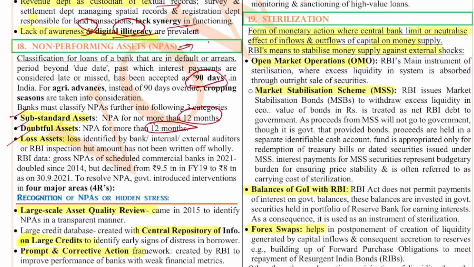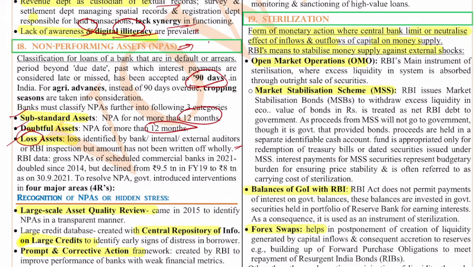For more than 12 months, it's a doubtful asset. A loss asset means the loss has been identified by the bank, external auditors, or RBI inspection, and the amount has not been written off totally. That is called a loss asset. That means the bank has lost, but still they will try to recover it.